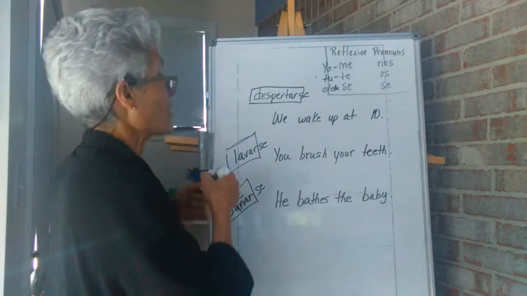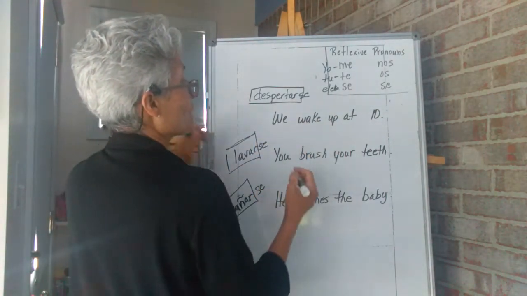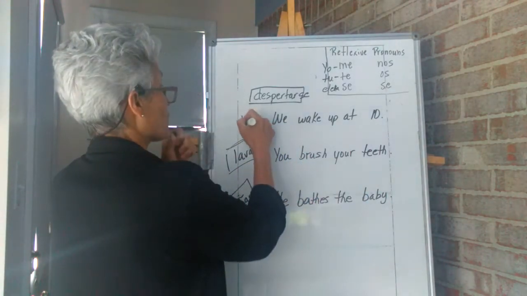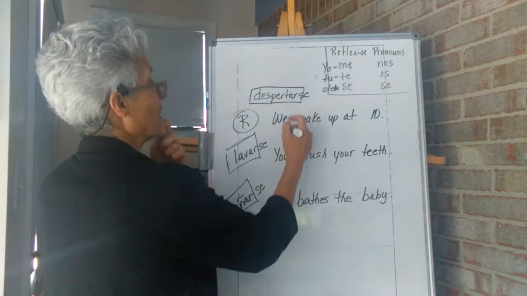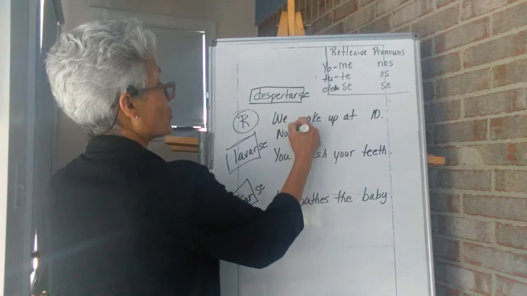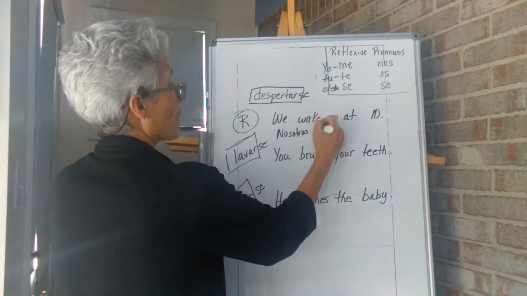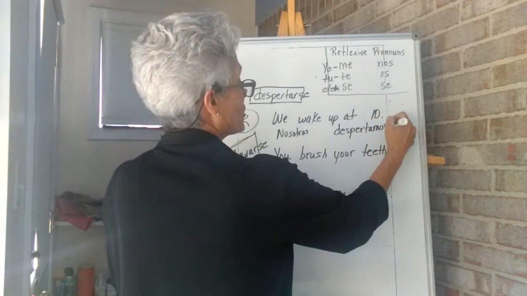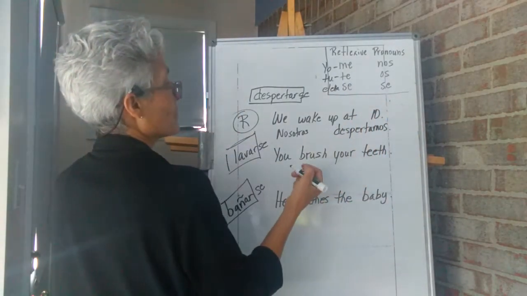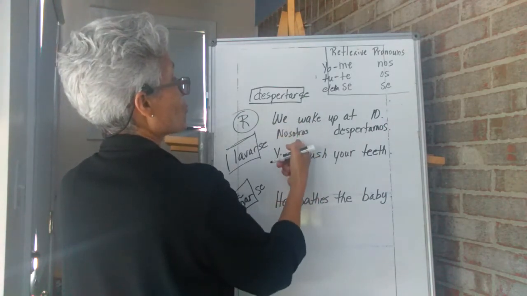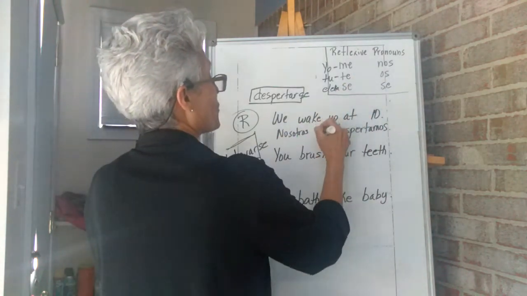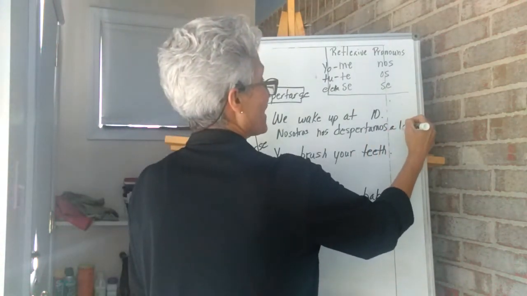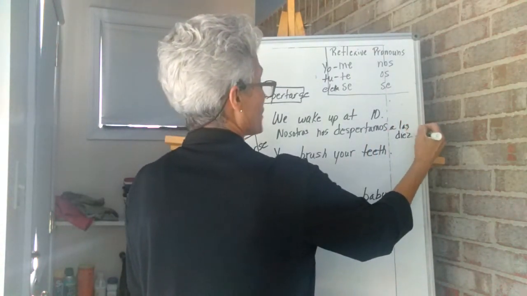Okay, and hopefully you did it on your own. We wake up at 10. We're waking ourselves up at 10. We're not waking anybody else, so this is a reflexive one, okay? So, nosotros, and we would say despertamos. That's how you conjugate we wake up, okay? Now, nosotros, the pronoun that would go here is nos. Nos despertamos, and we would say a las 10. Okay, we wake up at 10.